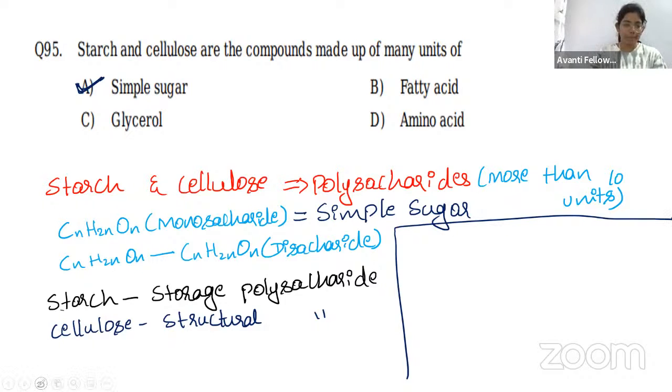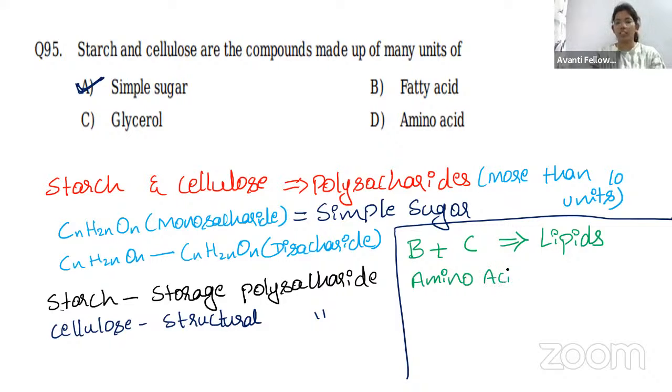Option B, that is a fatty acid, plus option C, that is glycerol. Both together form lipids. So here there is no question of polysaccharide. And amino acids together later form proteins.